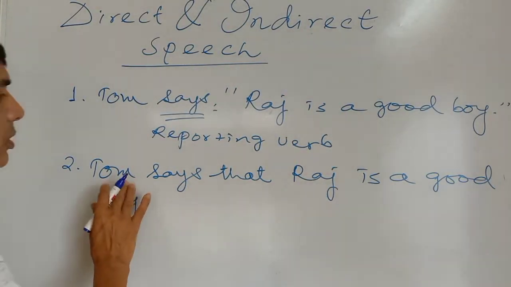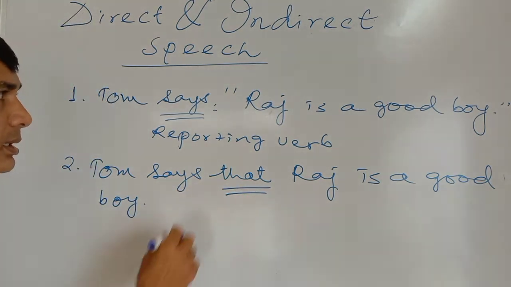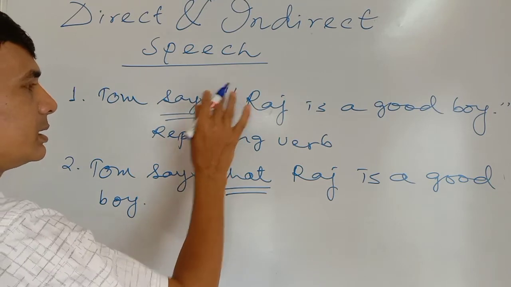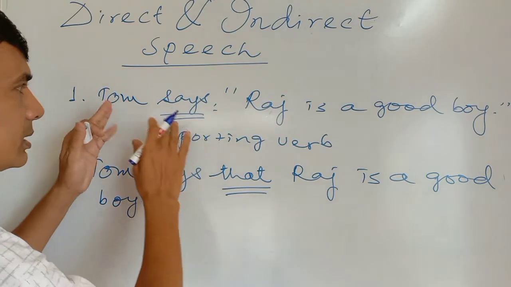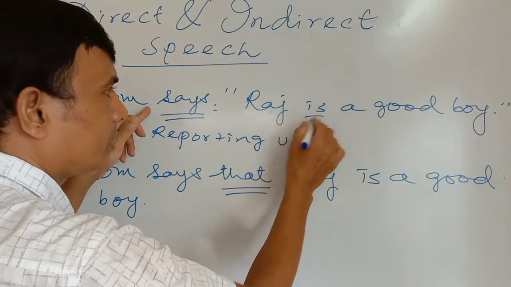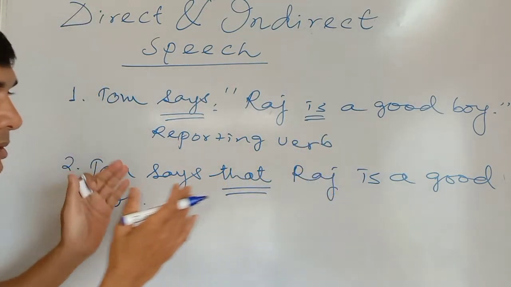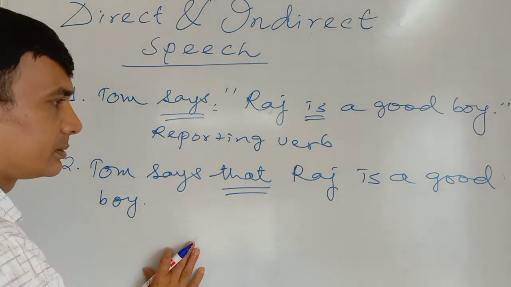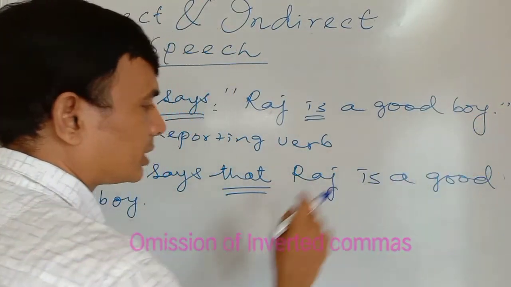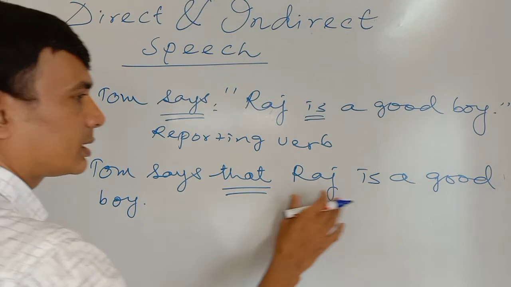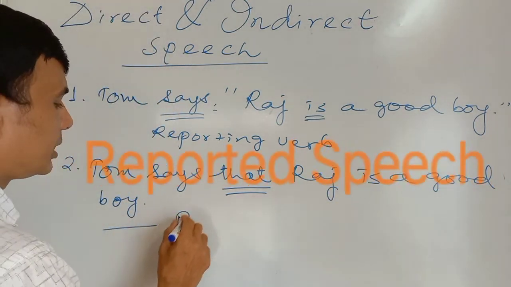Tom says that Raj is a good boy. I have used "that." I have omitted comma and inverted commas and used "that" to join the two parts. There is another verb, is. So this is another speech and this is another speech. To join the two sentences, I have used "that." After this, I have omitted inverted commas or quotation marks. Tom says that Raj is a good boy. This is reported speech.